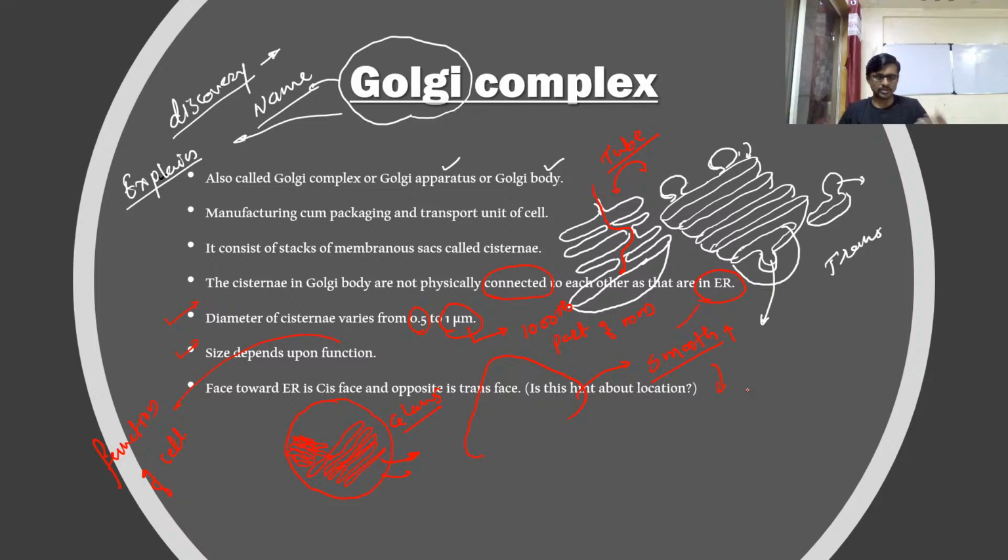The liver cell we generally call a hepatic cell. This is how your liver looks, and it is involved in detoxification. So there is a larger number or a larger structure of smooth endoplasmic reticulum as compared to other cells.